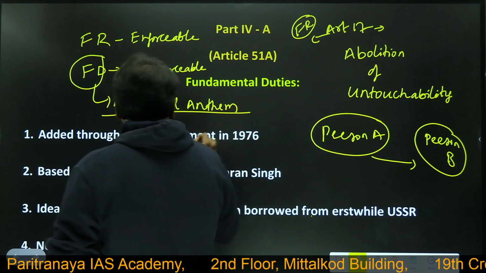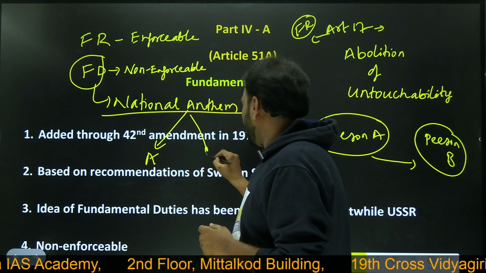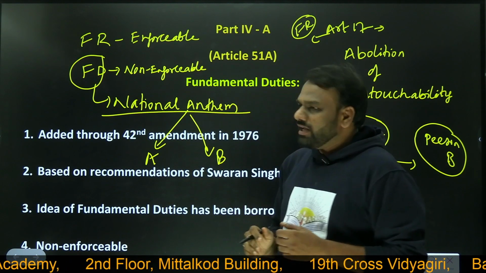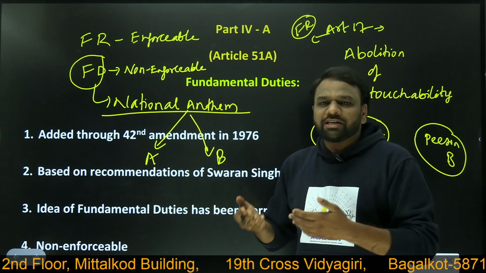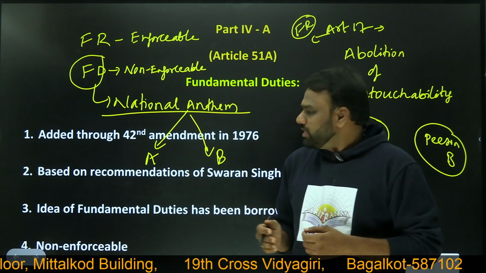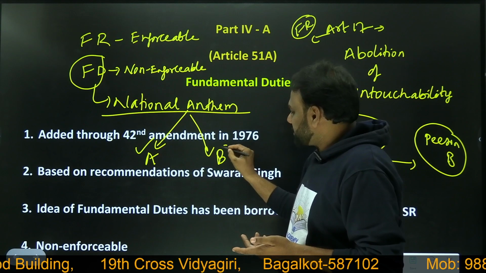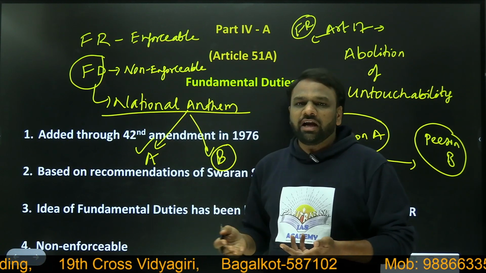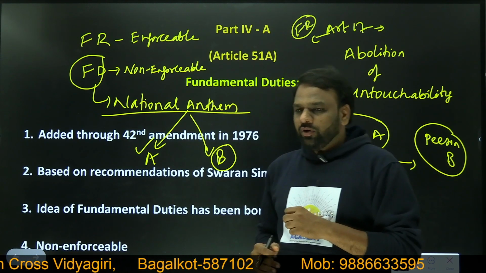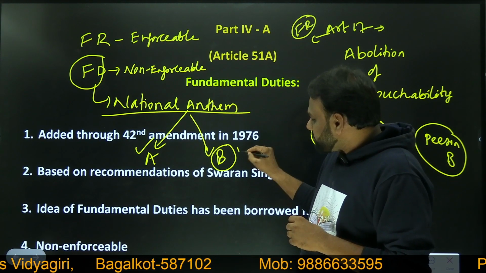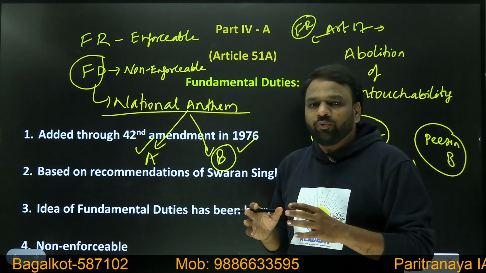Again, let us consider a scenario where there are two people, person A and person B. Generally, when the national anthem is being played, we pay respect by standing up. Person A stands up and pays respect, but person B, when the national anthem is being played, does not stand and does not pay respect. In such a scenario, can we file a case against person B saying that he has not respected our national anthem? No, we cannot file a case.